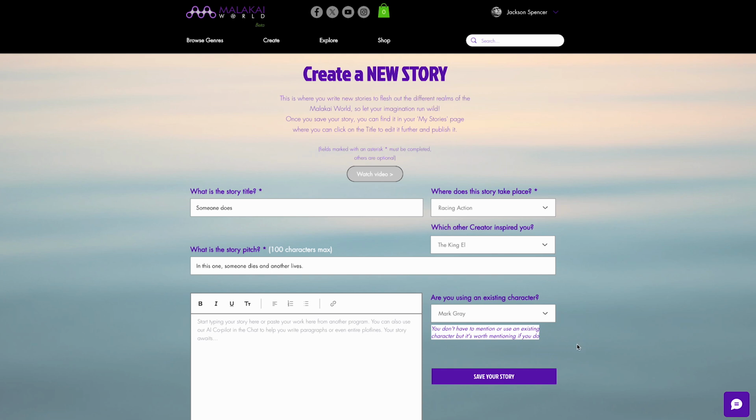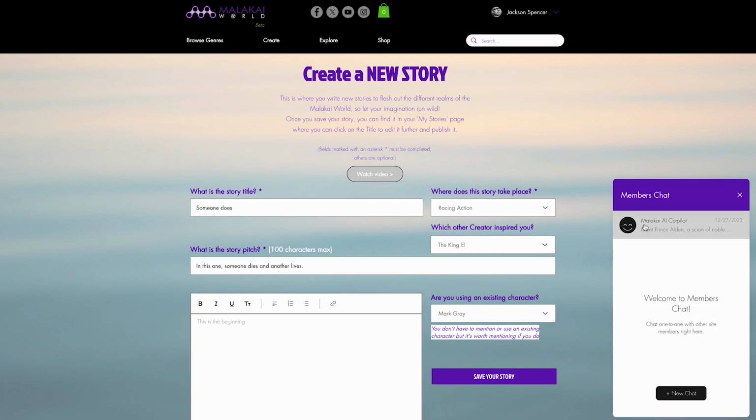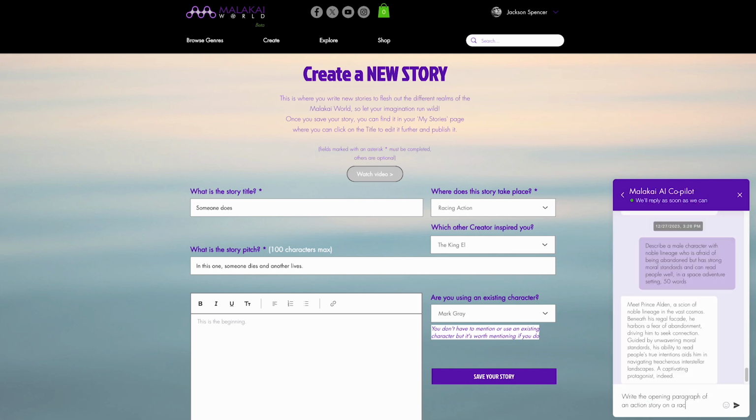And from there, you can start typing your story in this box. Now, as you can tell from the instruction text, you have the opportunity to use generative AI to help you write. Now, I don't mean that you should let generative AI replace your writing, but rather help you to get it started. Here's how you would do it. You would go to the chat, and in the chat, click on the Malakai AI Copilot. Let's ask it to write the opening paragraph.